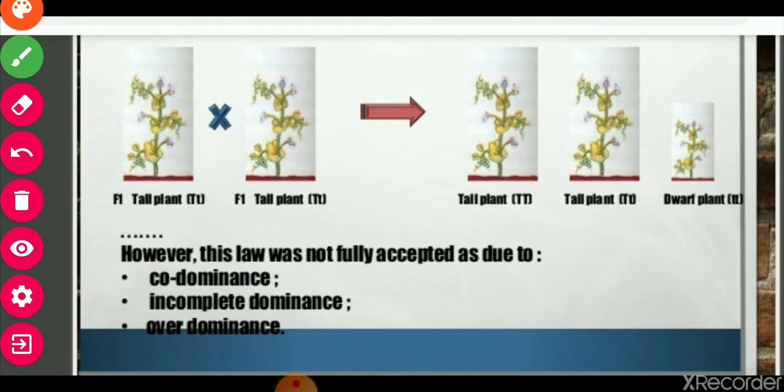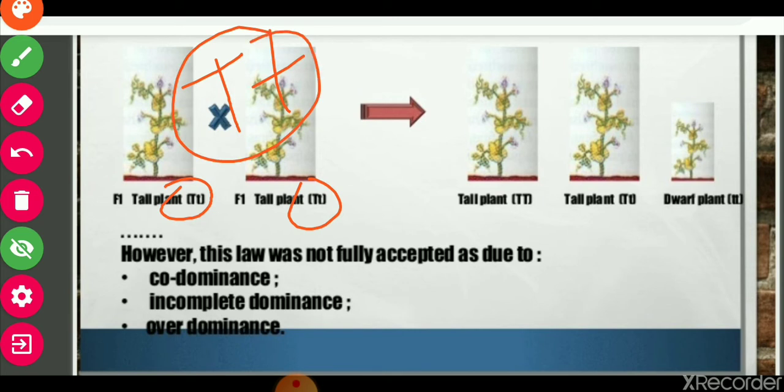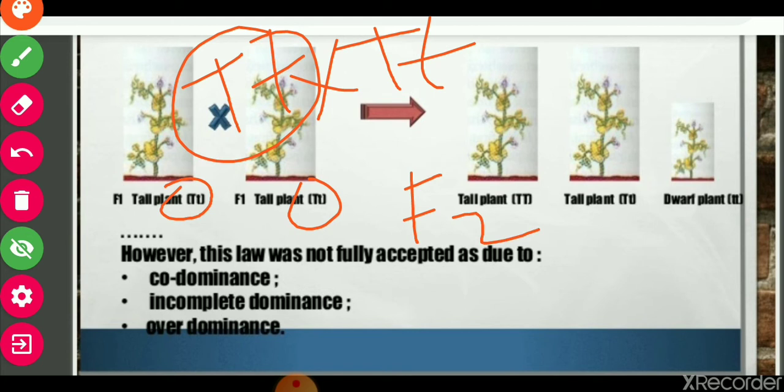Now see here, if the plants of F1 generation are self-pollinated, then in F1 generation all the plants have this genotype, capital T and small t. When these two capital T small t plants are crossed together, the next generation is called F2 generation. In F2 generation you see tall plants and dwarf.